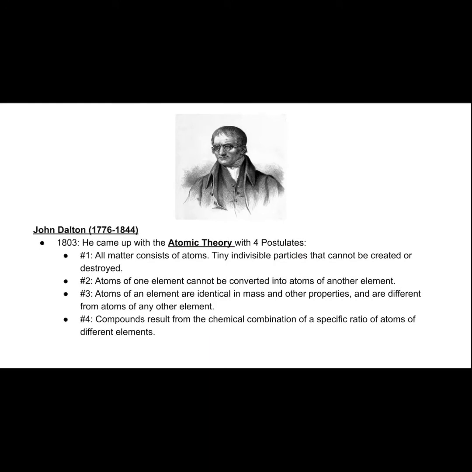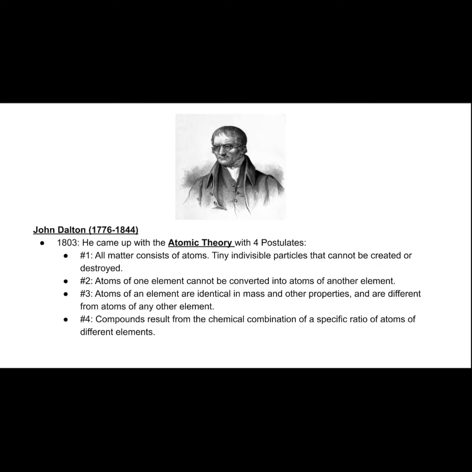Next is John Dalton. He was alive from 1776 through 1844. In 1803, he came up with the atomic theory, and it has 4 postulates or parts. The main thing you need to know about them is that he came up with this theory. It has 4 parts, and you should be able to summarize the parts or basically know what each one is saying. So number 1, all matter consists of atoms, tiny indivisible particles that cannot be created or destroyed.